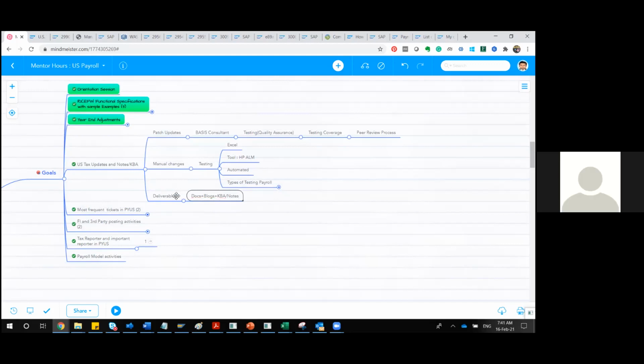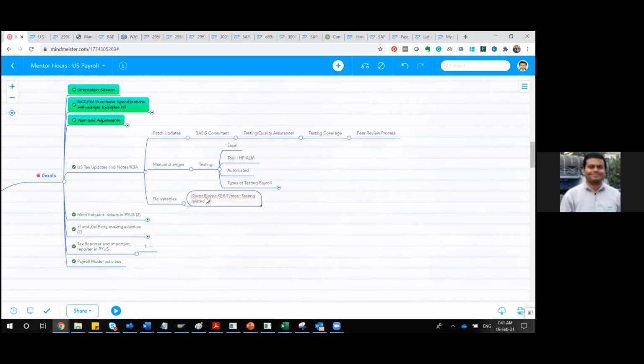Regarding the testing, yes, I forgot. Regarding all this testing, the testing strategy or anything on HPQLM, all those things I will combine into testing-related documents, because testing itself is a different job altogether.